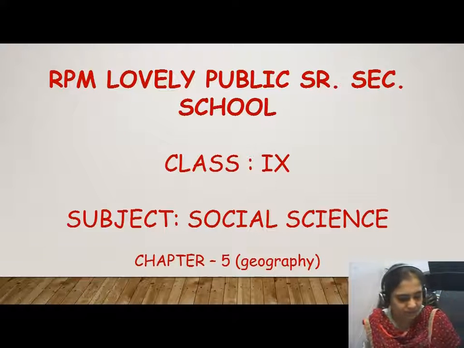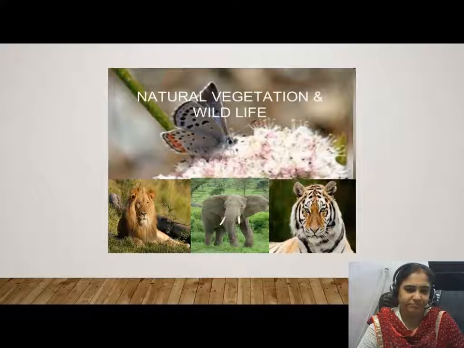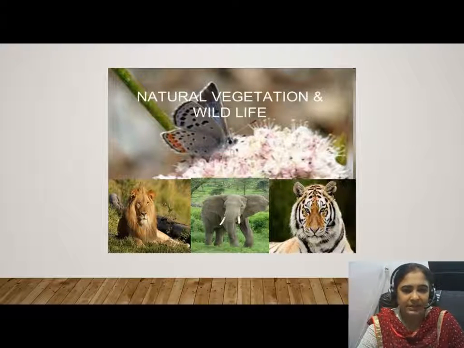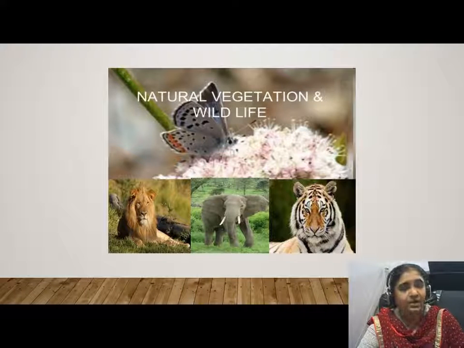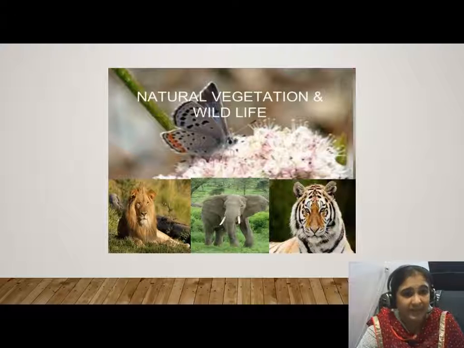Hello students. Today we are going to start with chapter 5 of geography, that is natural vegetation and wildlife. Children, in this chapter we will study about the flora and fauna of India, what kind of varieties we have, how many species we have of flora and fauna in our country, and about the types of vegetation which we have in our country and the reasons for that variety.